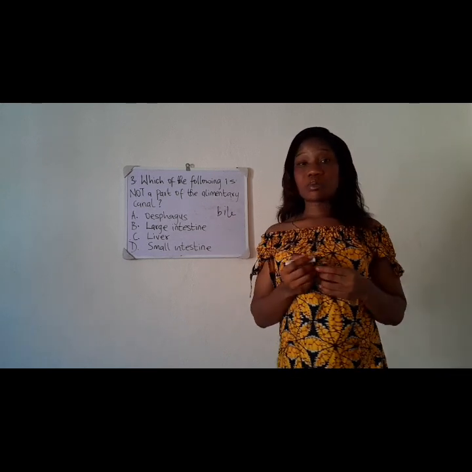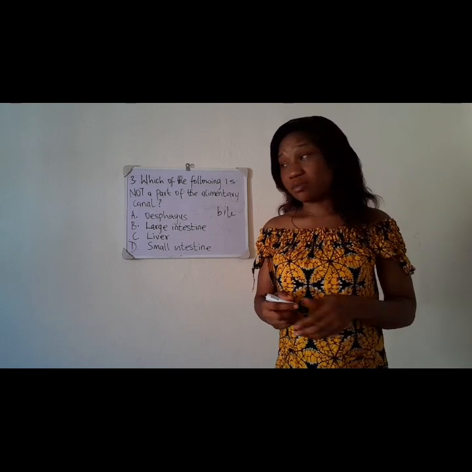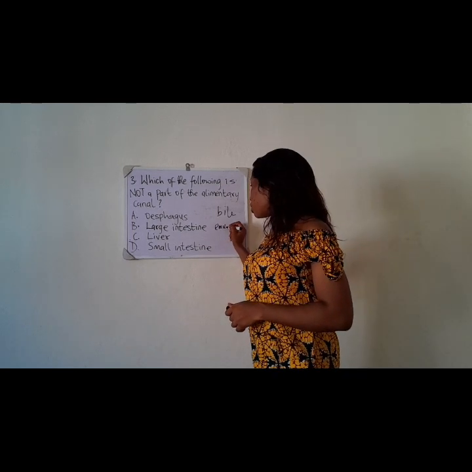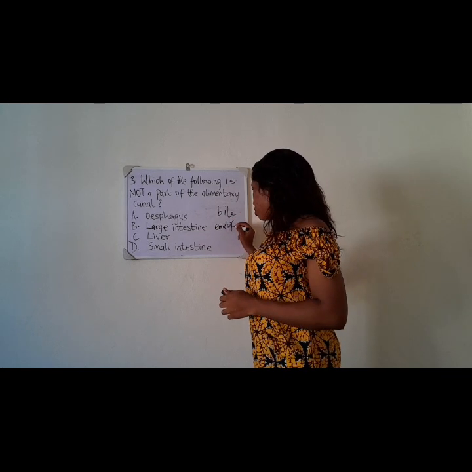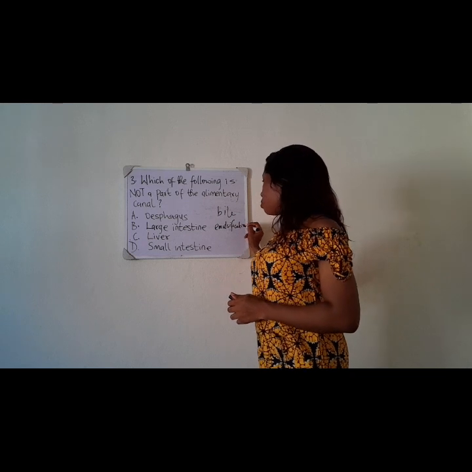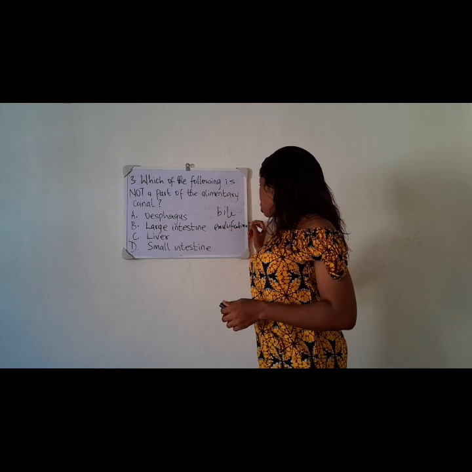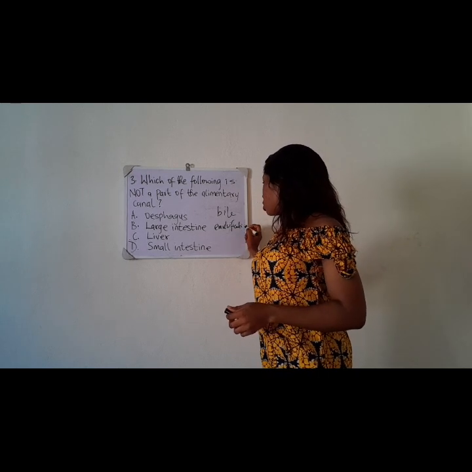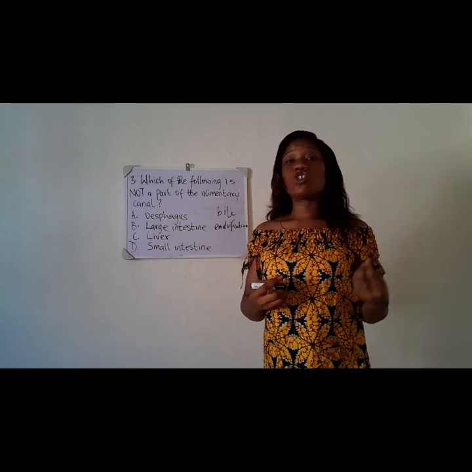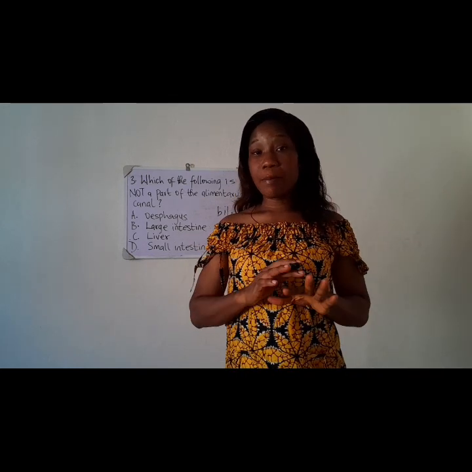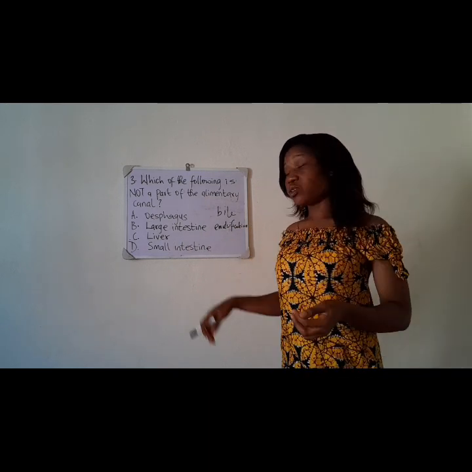Bile. Now this substance, bile, helps in the emulsification of fats. What does that mean? Emulsification of fat simply means the breaking down of fat into tiny droplets that can now be absorbed by the body. Do you understand? Good. So the liver produces bile for emulsification of fats.